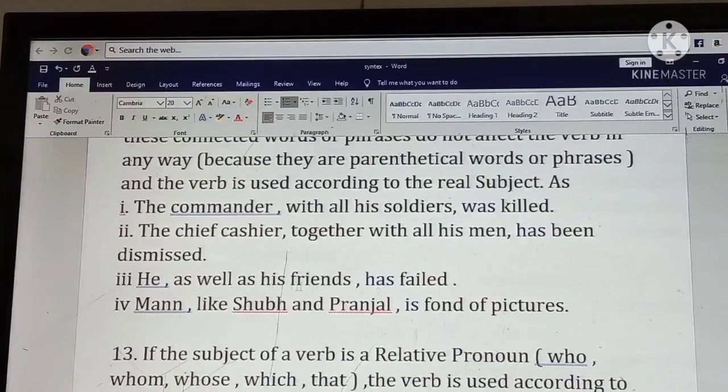He as well as his friend has failed. He is important in that sentence. So the verb agrees with has. Man, like Shubh and Pranjal, is fond of pictures. Individually all the names are important here, but the most important subject is Man. This sentence agrees with the word is.